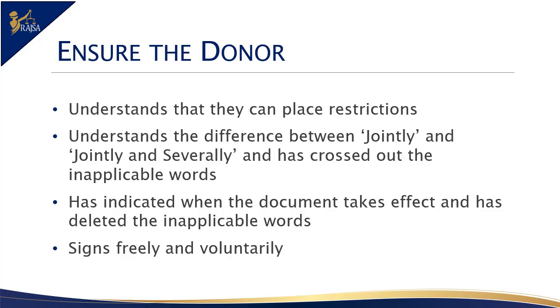Step 3. Requires the donor to indicate the time at which the enduring power of attorney is to come into effect. Again, the enduring power of attorney form requires the donor to choose between two options. Number 1, upon the execution of this deed and remain effective, notwithstanding that I may suffer any subsequent legal incapacity. In short, immediately the document has been executed or witnessed. Number 2, only in the event of my suffering any subsequent legal incapacity. Having made the choice, delete the inapplicable words, initial and date.